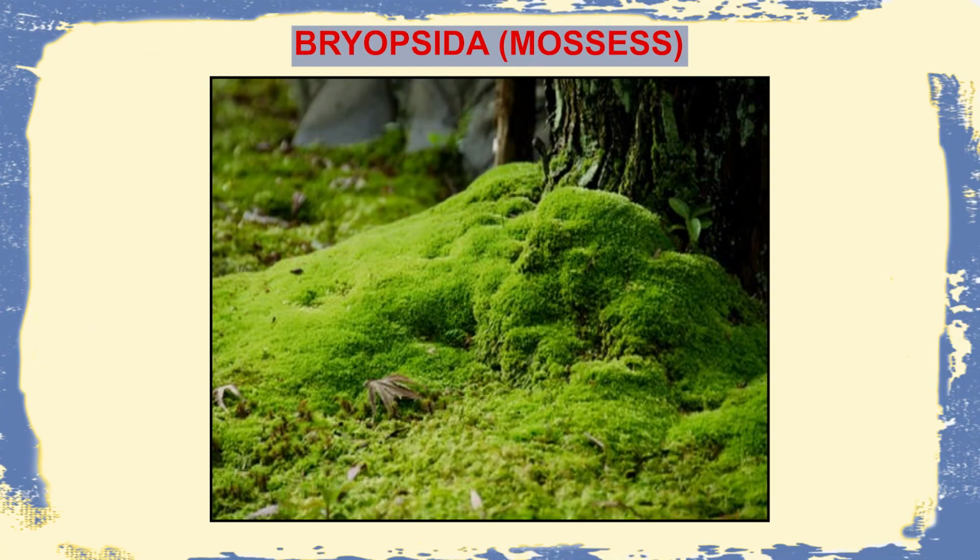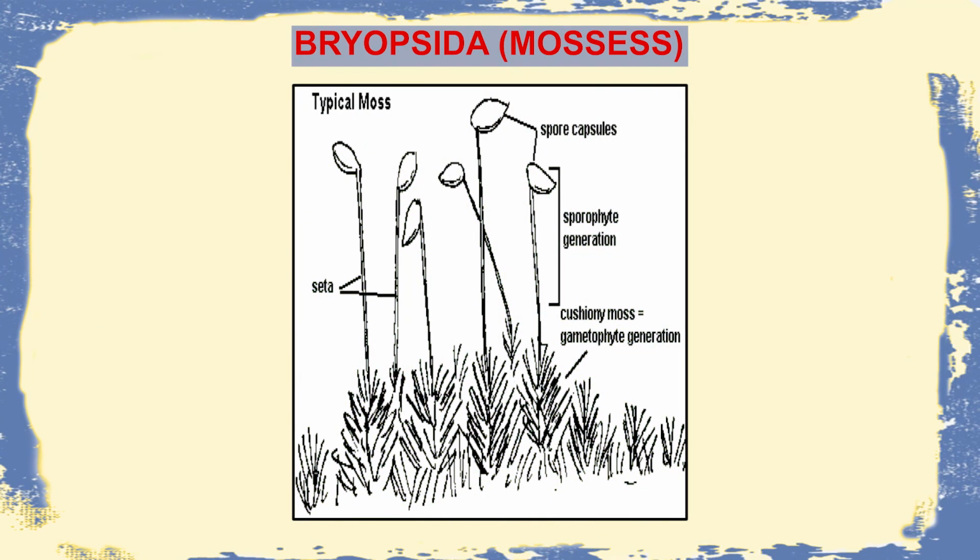Next, I would discuss the group Bryopsida. Now, Bryopsida is specifically known as mosses. A typical moss usually comprises the gametophytic generation, which is a cushion-like mass structure, followed by the sporophytic generation, in which there is an elongated stalk-like structure called the seta, and at the top of the seta is a structure known as the capsule. These capsules upon maturation release the spores, which on finding a suitable substratum again grow into a new plant.